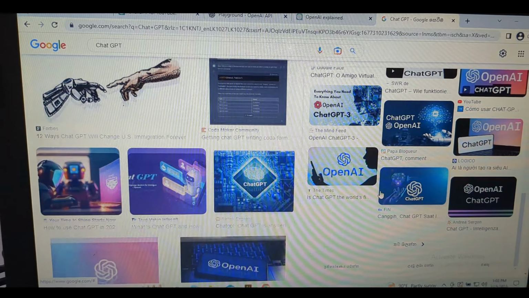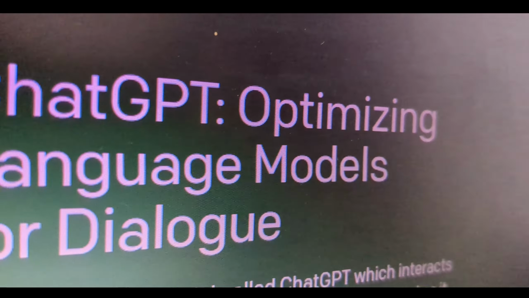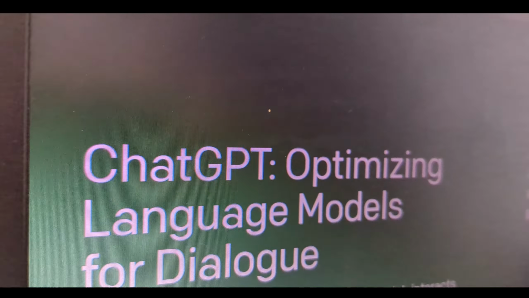ChatGPT is a language model and it uses deep learning algorithms to analyze and understand the natural language that we input to it, and it can also generate responses or questions or anything in a conversational manner. Also, there's another platform similar to ChatGPT called Playground, and it has some advanced features and customizations which I will talk about later in this video.